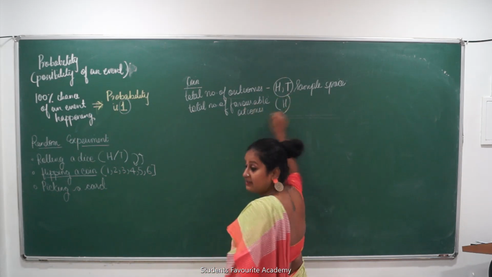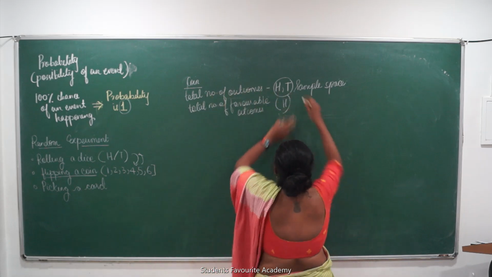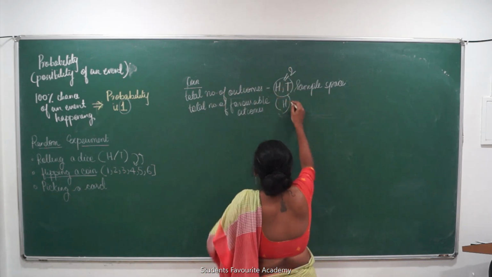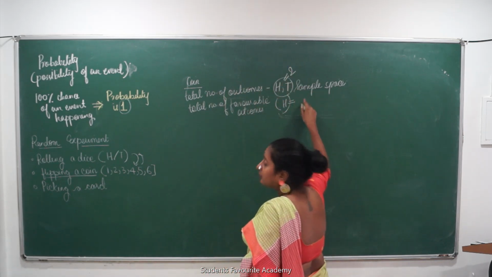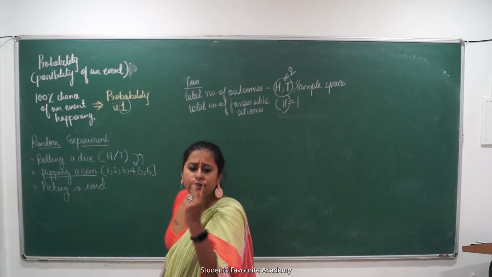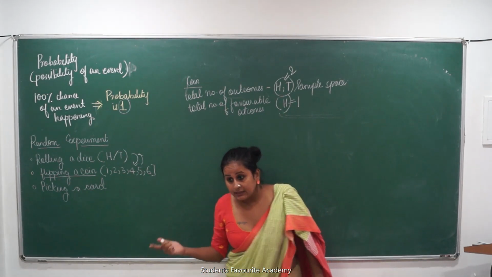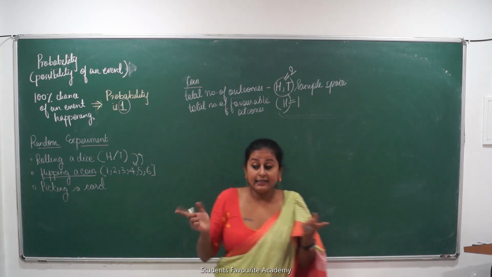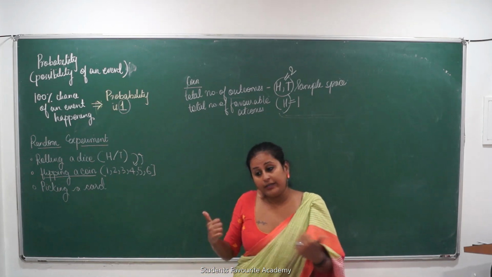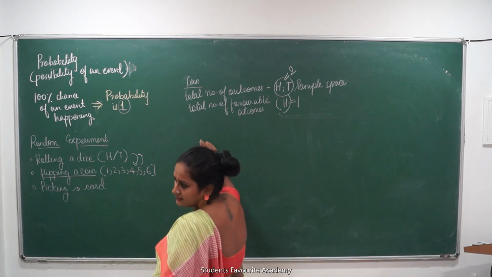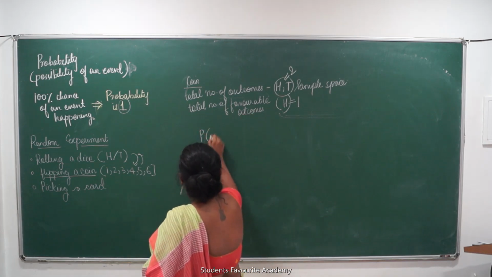If I want heads, let's count. What are the total number of outcomes? 2. What is the favorable outcome for me? 1. What are the only two possibilities in this flipping of a coin? Heads or tails. Head and tails आपके नहीं आता है. Heads or tails.